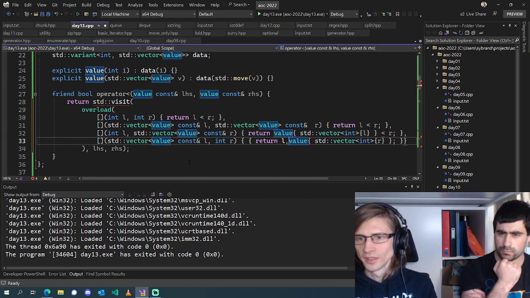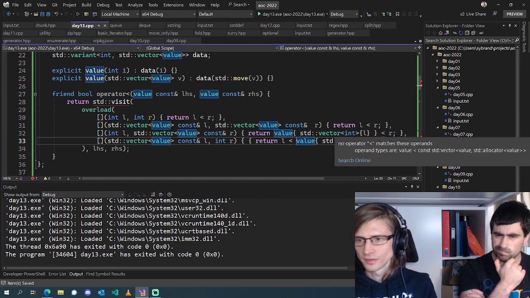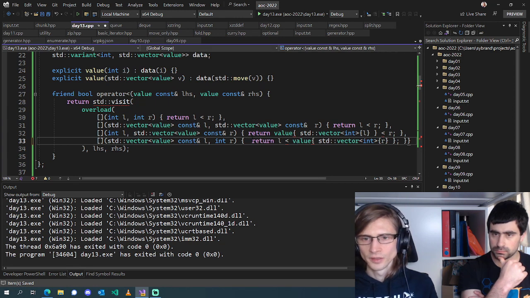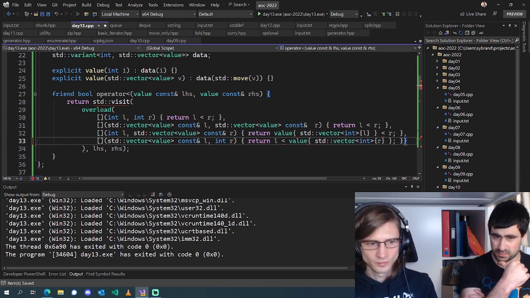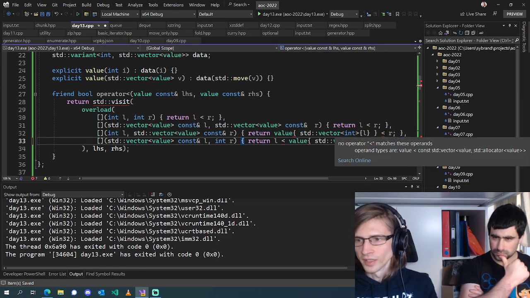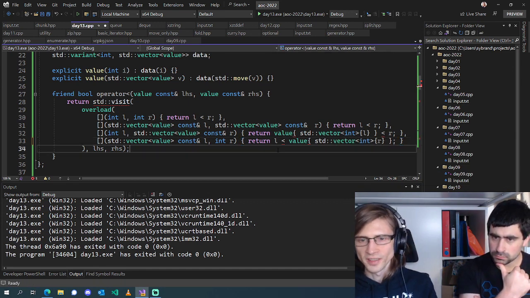But anyway, L is less than that. Oh, okay, there's an extra brace that we need to get rid of. Extra brace where? Before return. Before return, yeah. Because ideally these two should be blind. This is complaining, but maybe it might be IntelliSense, we'll see.